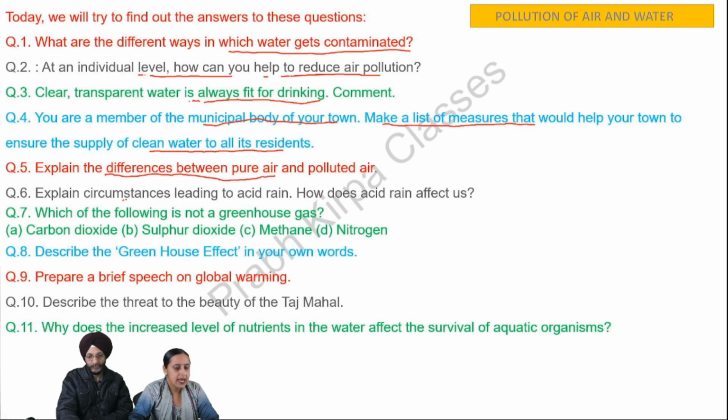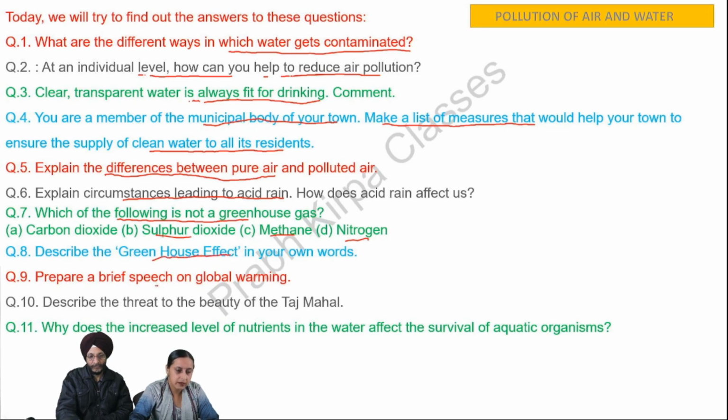Sixth question, explain circumstances leading to acid rain. How does acid rain affect us? Question number 7, which of the following is not a greenhouse gas? A. Carbon dioxide, B. Sulfur dioxide, C. Methane, D. Nitrogen. Question number 8, describe the greenhouse effect in your own words.